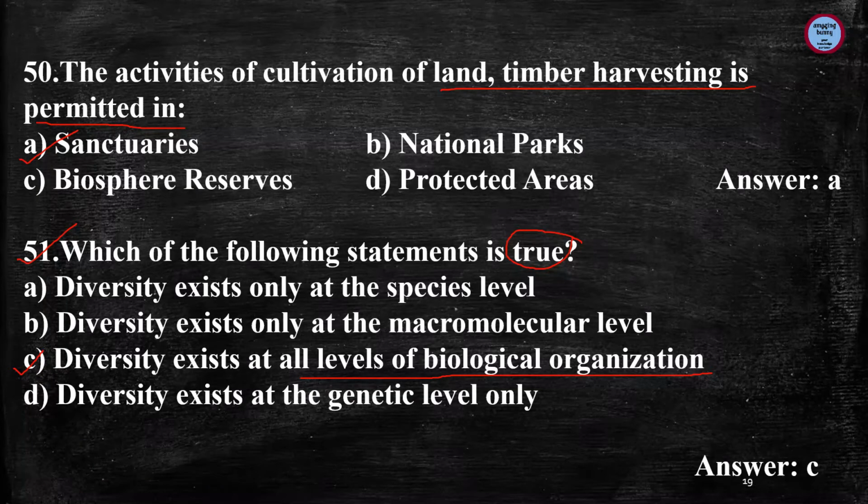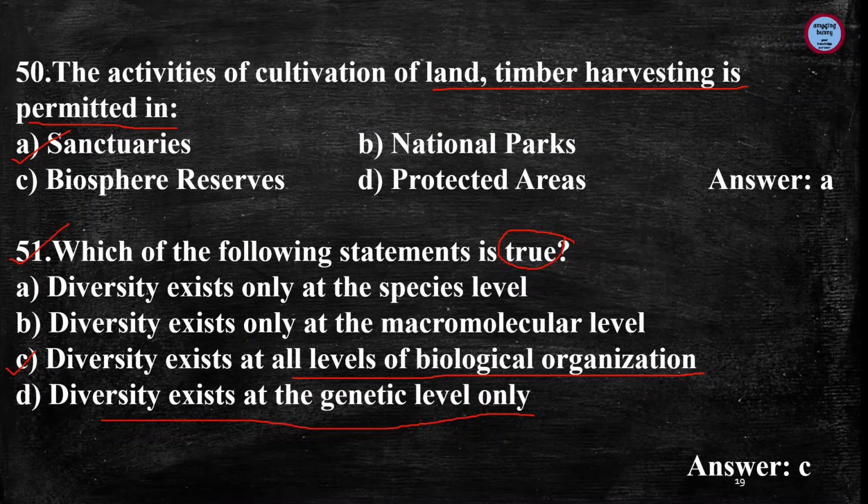Let us see the last option, diversity exists at the genetic level only, which is again incorrect, because biodiversity is the variety and variability of all the levels of biological organization, meaning plant and animal life on earth. The diversity exists not only at the genetic level but at all levels of biological organization like genetic level, species level, ecosystem level. So option C is correct.